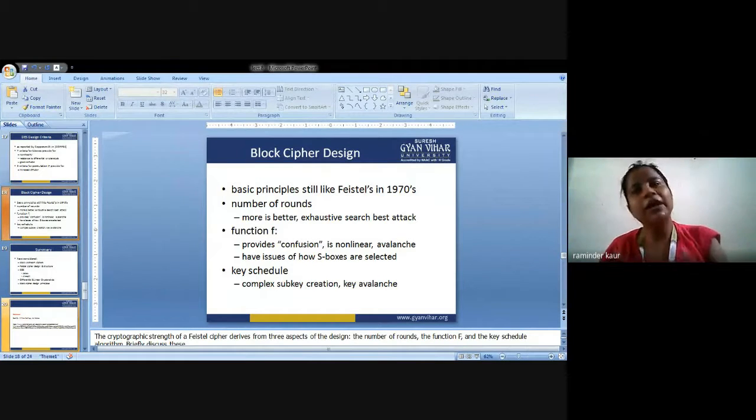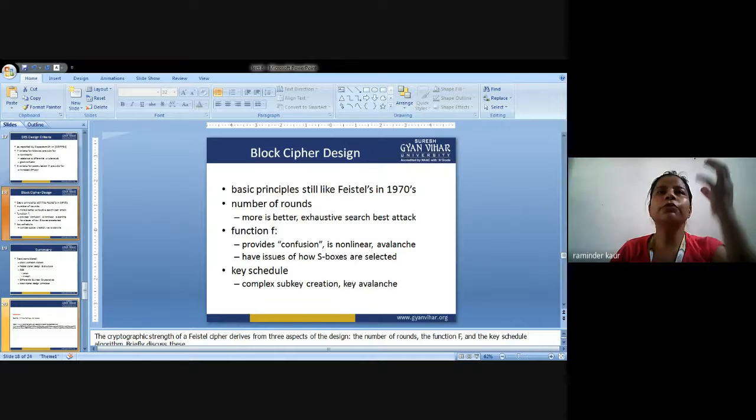If any exception is there, that is one case, but still it is practically impossible to break DES in a very easy manner. It is not everyone's cup of tea.